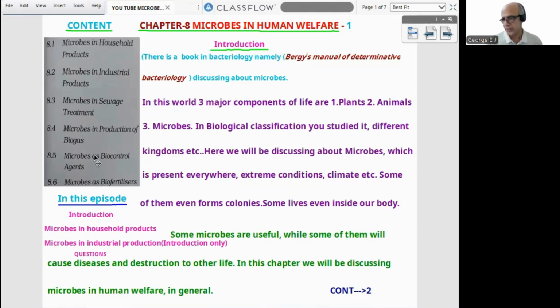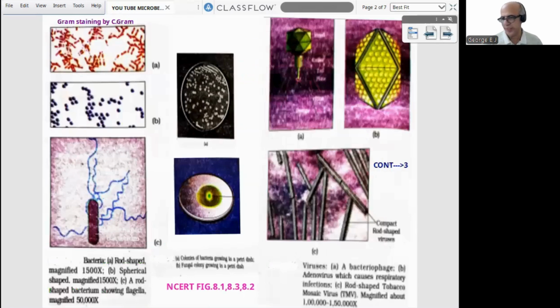I think the first page is clear to all of you. We can proceed to the second page. When you observe this diagram, you can find it is a full-color diagram from NCERT. It's an important area from the exam point of view, so I'll explain through the diagram.